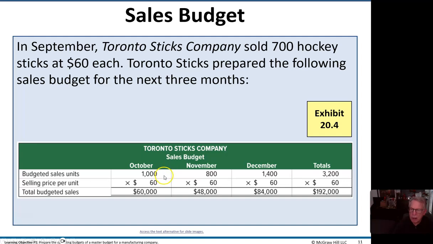The budgeted sales units for October is 1,000, but it falls off in November, but comes back with a vengeance in December. And so our budgeted sales dollars are quite a little bit different per month, but in total we have $192,000 in sales for that quarter.